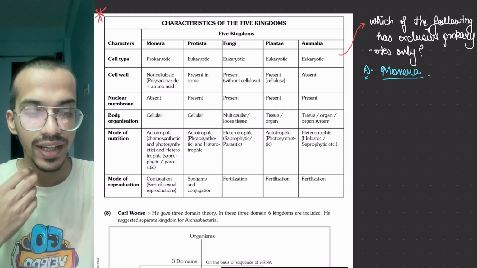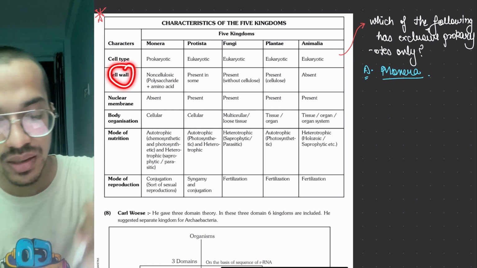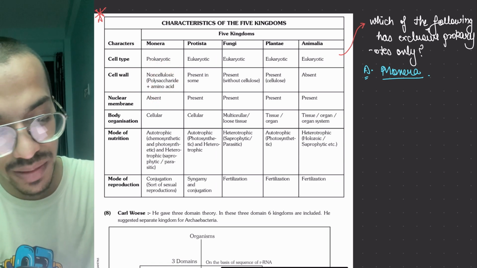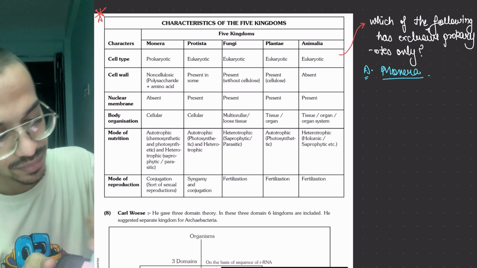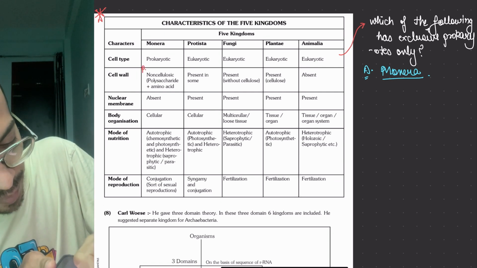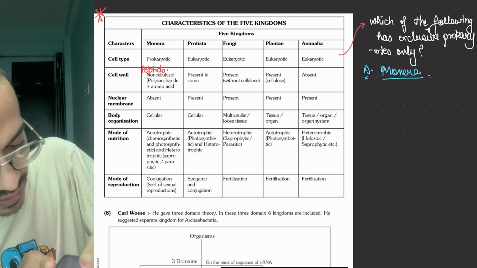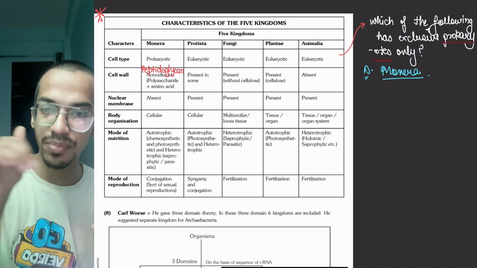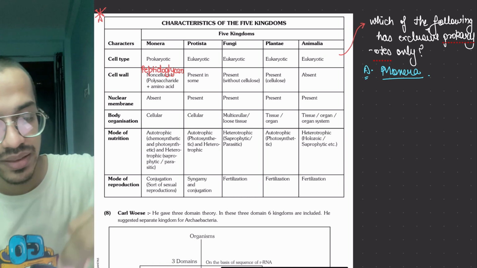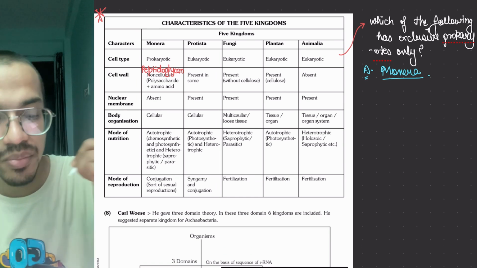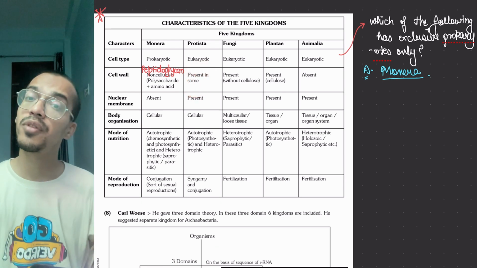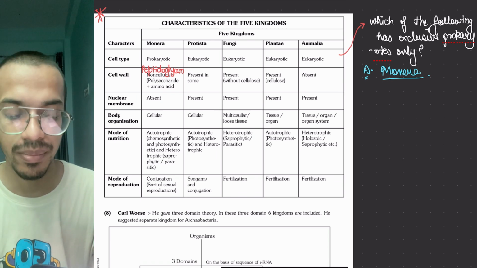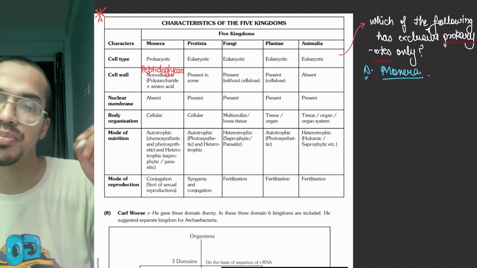Okay, moving on to the next thing, that is cell wall. Here the cell wall is non-cellulosic. What is it made up of? Here you have to remember that it is made up of peptidoglycan. This is peptidoglycan, means it is different from cellulose, has amino acids present to it, polysaccharides and amino acids. Okay, moving on, in some protista it is present, which could be made up of cellulose or a proteinaceous flexible layer present. So this you have to remember, made up of silica also. We will learn about this in protista.